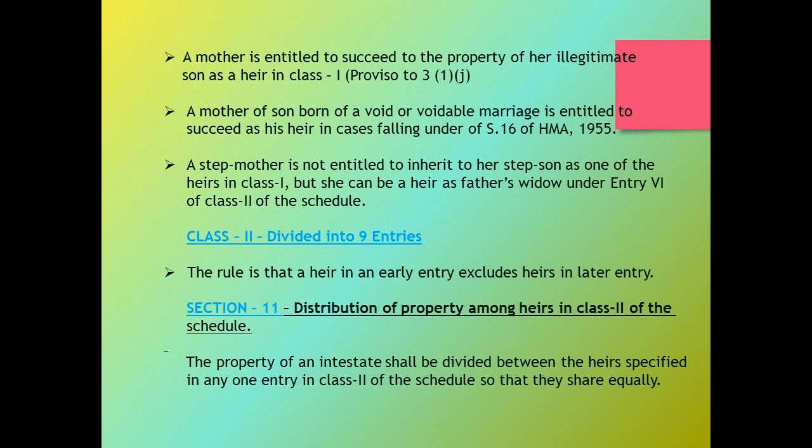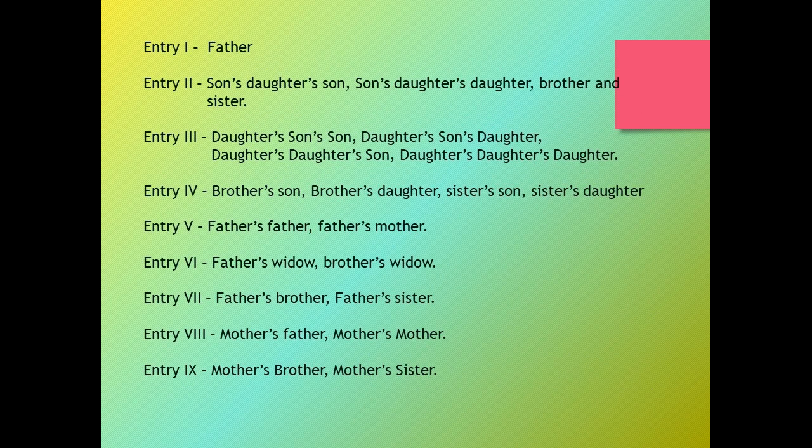Now let's see who are those class 2 heirs. Under entry 1, father. The father is the only heir specified in entry 1 of the class 2. He takes the whole property of an intestate if there are no heirs in the class 1.